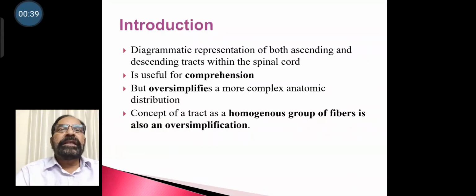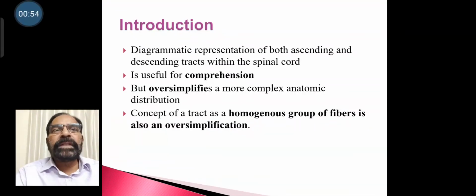The diagrammatic representation of both ascending and descending tracts within the spinal cord is useful for comprehension, but it oversimplifies a more complex anatomic distribution. The concept of a tract as a homogeneous group of fibers is also an oversimplification.